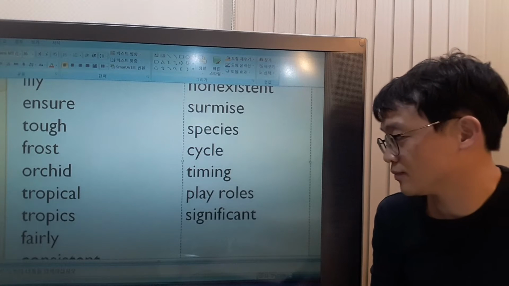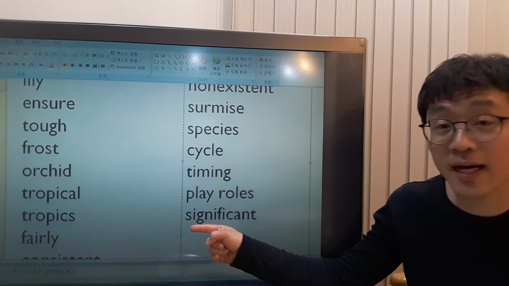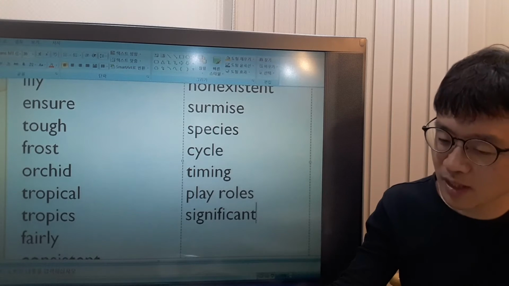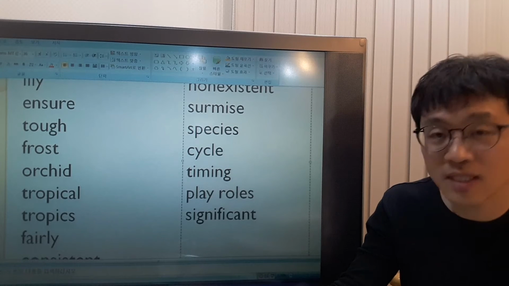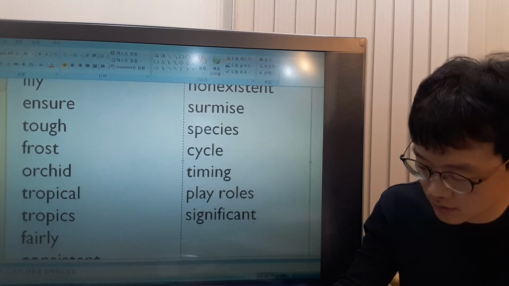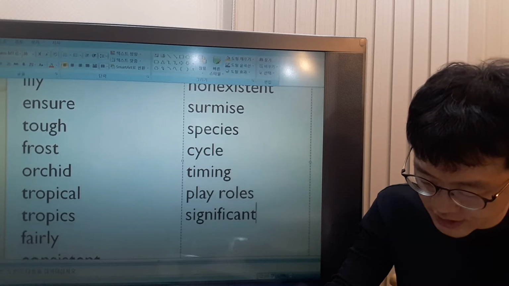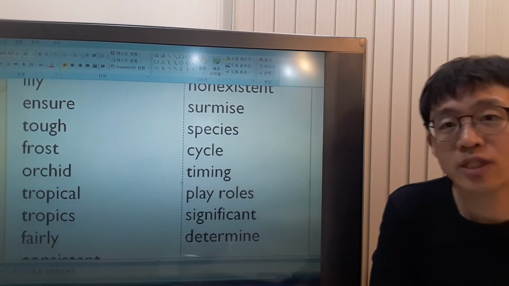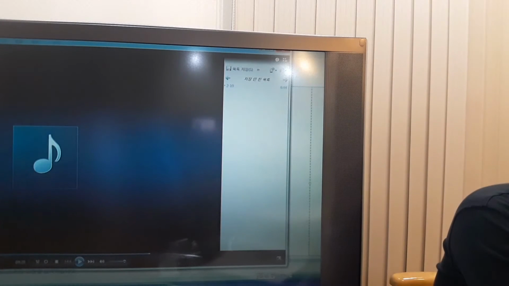What does significant mean? Significant comes from signify, and signify comes from sign. What does sign mean? Sign means something that has a meaning, right? So if something signifies something, it means that. Significant means something meaningful. So the amount being great or something being important is significant, all right? They play important roles in determining the cycle. What does determine mean? Determine means to decide the cycle. Let's move on to the next part.